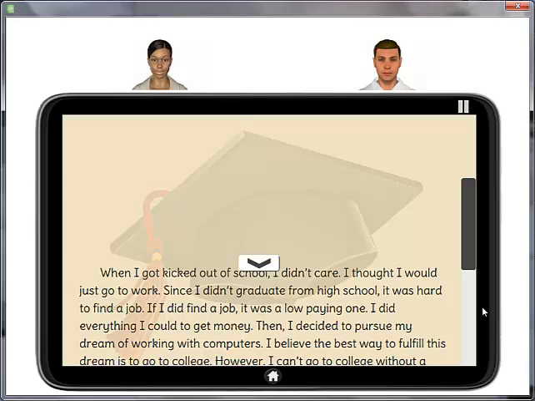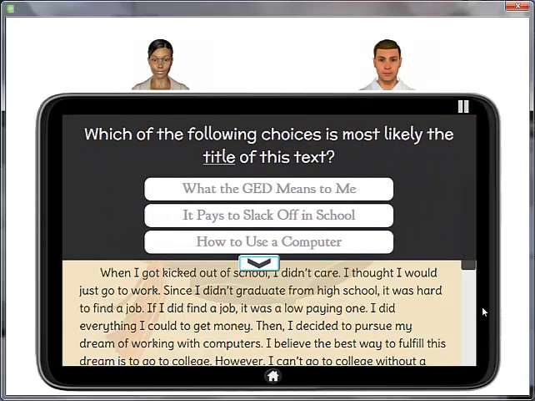Okay, we have read the whole story and picked out the main idea. Art, which of these choices do you think is the title of this text? Click your answer at the top of the page. Okay, Art.